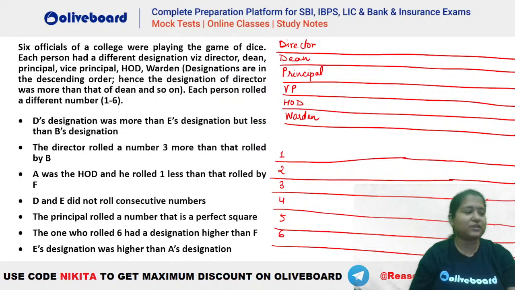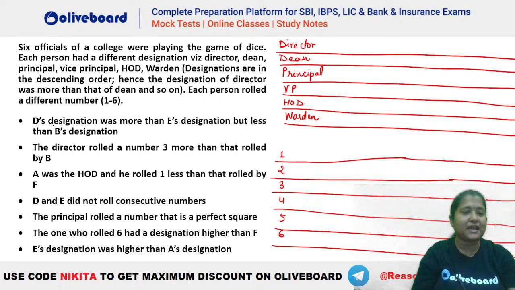अच्छा चलो इस क्वेश्चन को देखते हैं. Right, let's see how this particular question has to be done. So you can see there are 6 officials of a college who are playing a game of dice and they have different designations here. Now these designations are given in the decreasing order, that director is of highest designation and warden is of lowest designation. Okay. Now each person is rolling a different number from 1 to 6.